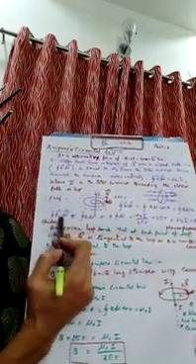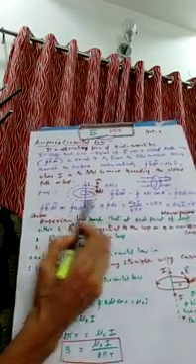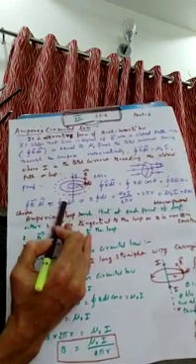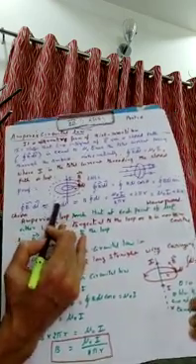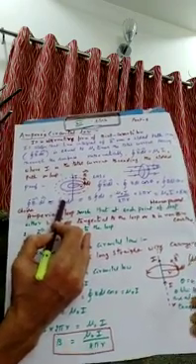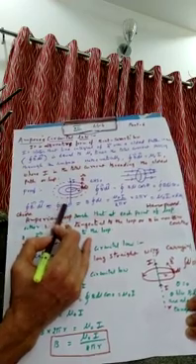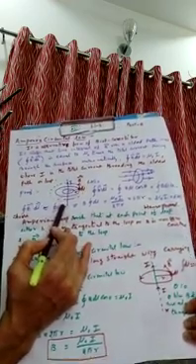So integral B dot dl is equal to integral B dot dl over a closed loop, not a surface. I am so sorry. It is a closed loop, a path. With respect to path only we are integrating, not with respect to area. Closed loop only we are supposed to say. The line integral means closed loop, path only we are integrating here.